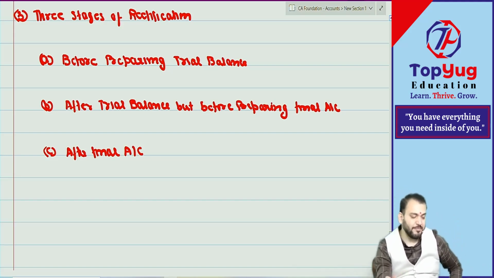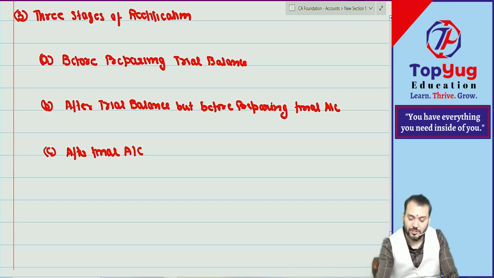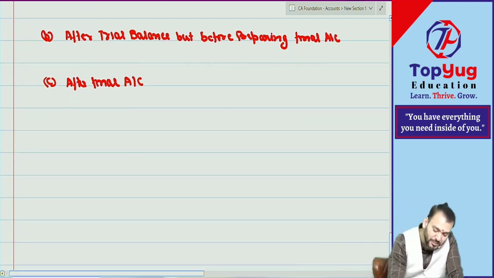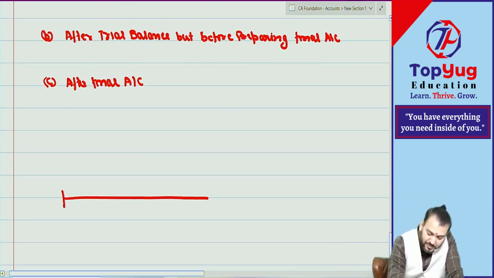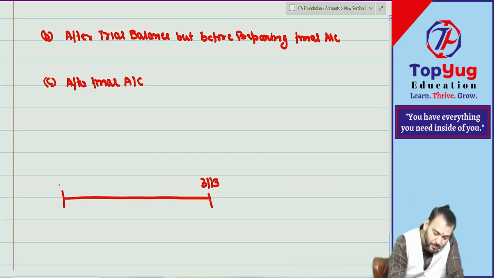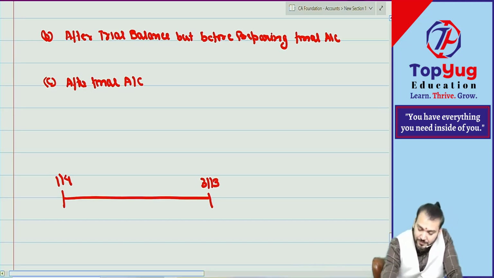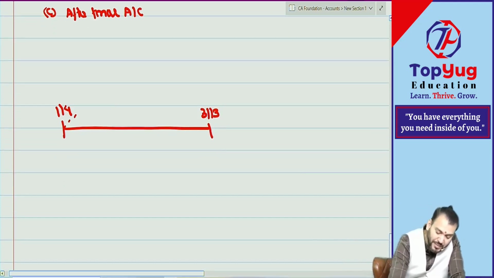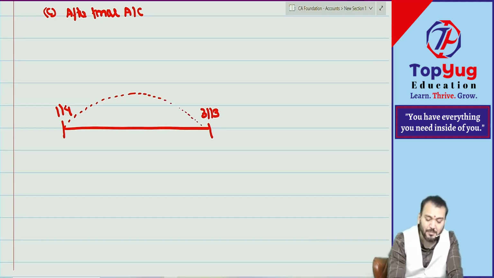Correct? Let me explain. These are three stages. Suppose this is our current year, 31st March. It means we are preparing final account for this period. So on which date will we prepare the trial balance?